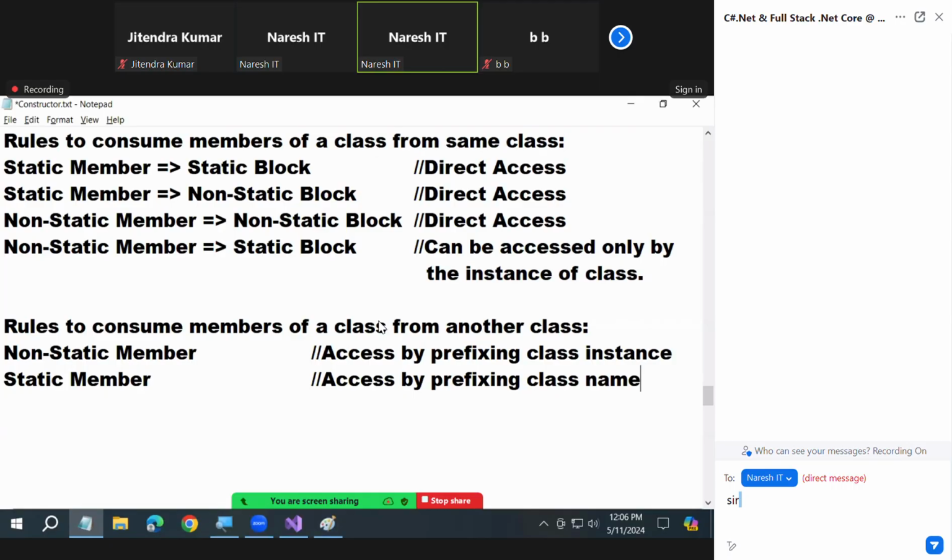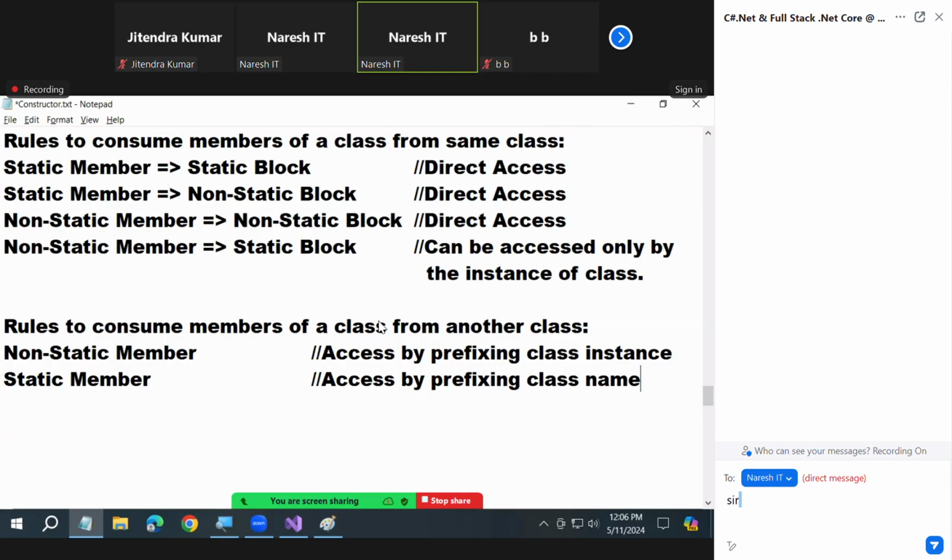So anytime I prefix the class name, what is the meaning, you know? I am calling it from another class. WriteLine is present in which class? The Console class. Are you consuming from the same class or another class? That is why you write Console.WriteLine. Within the class, I don't require it anywhere. Where do I need it? Out of the class only, that is required.